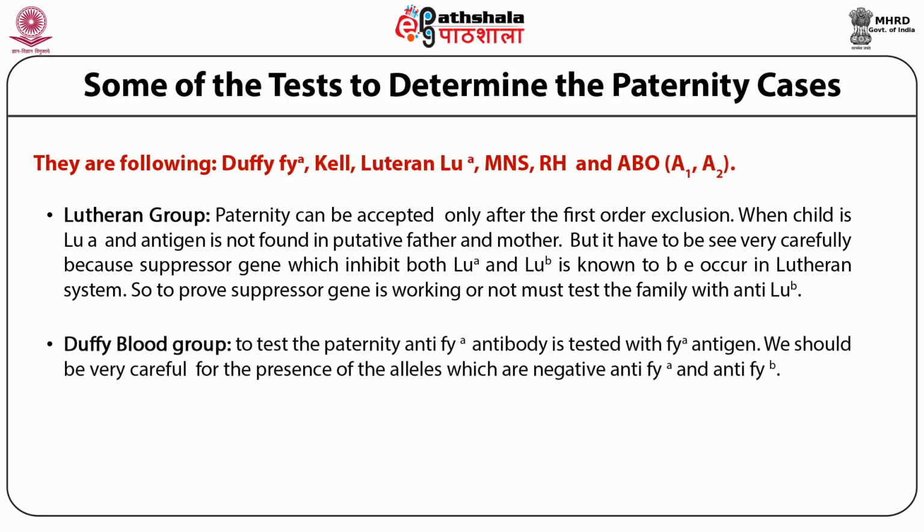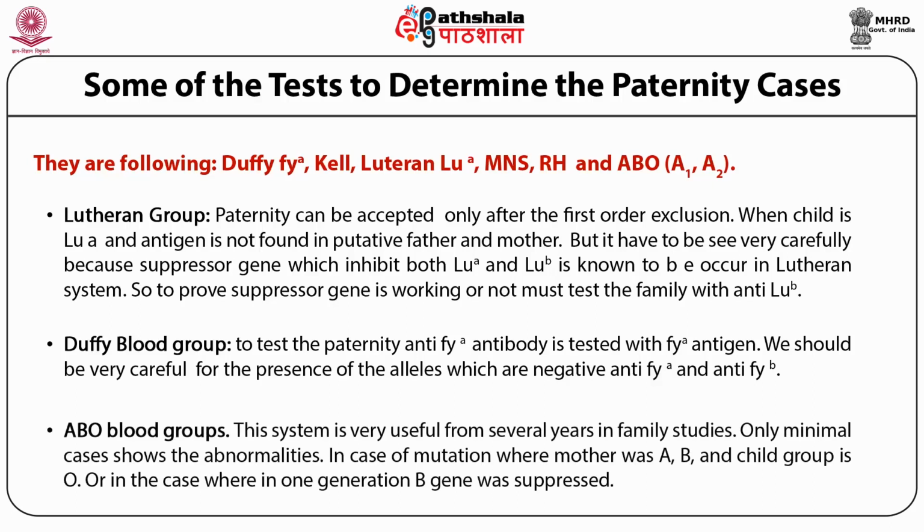In case of the Duffy blood group, in this paternity test the anti-FYA antibody is tested with FYA antigen. We should be very careful for the presence of alleles which are negative, anti-FYA and anti-FYB. The ABO blood group system has been very useful for several years in family studies. Only minimal cases show abnormalities, such as in case of mutation where the mother was A, B and the child is O, or in the case where in one generation the B gene was suppressed.